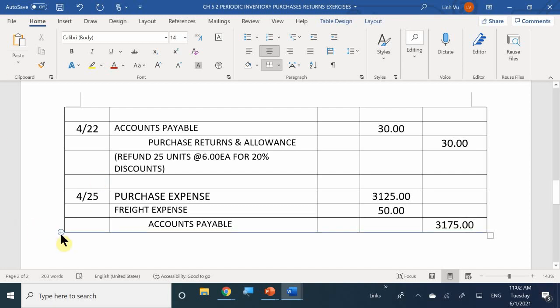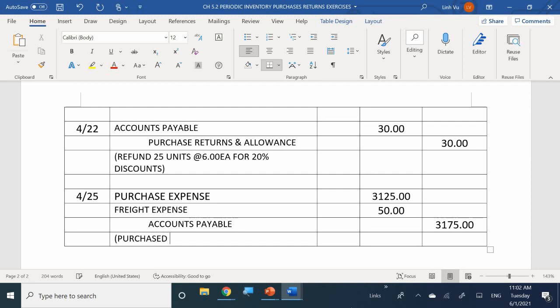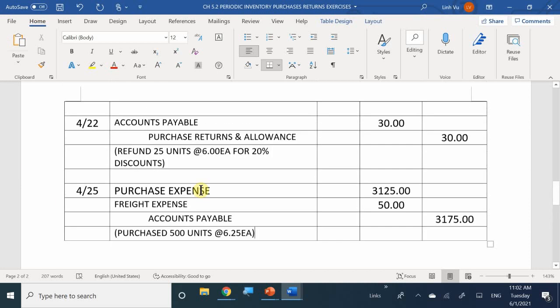Good. Once again, the description is going to be purchased 500 units at $6.25 each. Okay, good. Excellent job, guys.